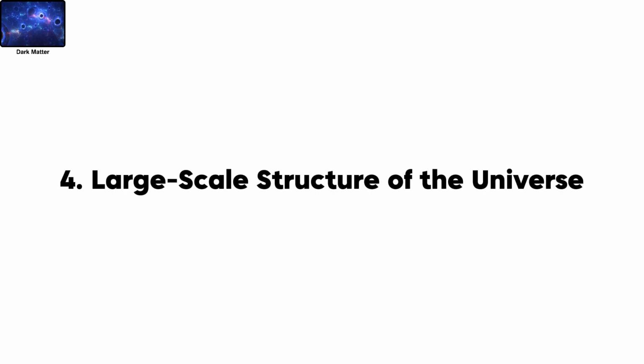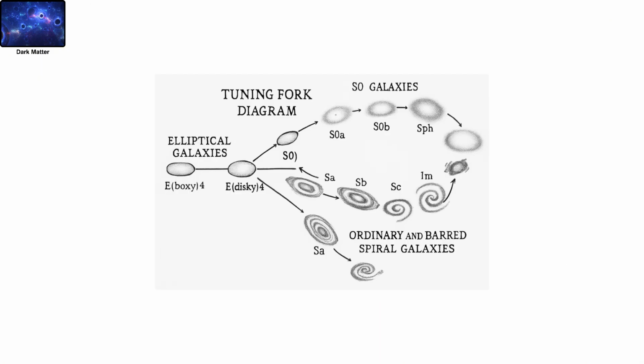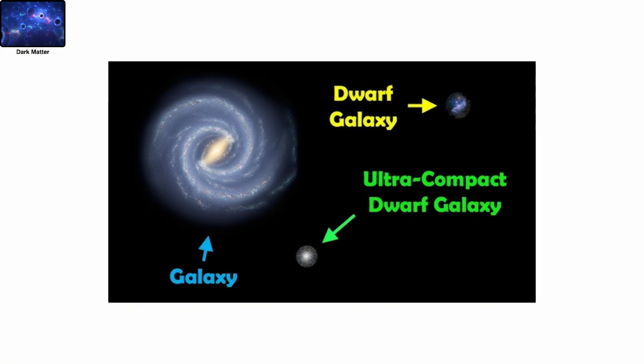Large-scale structure of the universe. Computer simulations of the universe's evolution show that galaxies and galaxy clusters form the way they do only if there's a huge amount of dark matter. Without it, structures would be much smaller and more scattered.